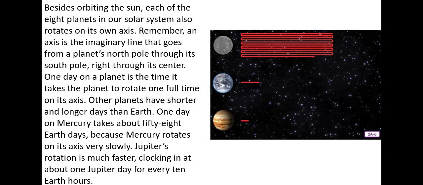Besides orbiting the sun, each of the 8 planets in our solar system also rotates on its own axis. Remember, an axis is the imaginary line that goes from a planet's north pole through its south pole, right through its center. 1 day on a planet is the time it takes the planet to rotate 1 full time on its axis. Other planets have shorter and longer days than Earth. 1 day on Mercury takes about 58 Earth days because Mercury rotates on its axis very slowly. Jupiter's rotation is much faster, clocking in at about 1 Jupiter day for every 10 Earth hours.